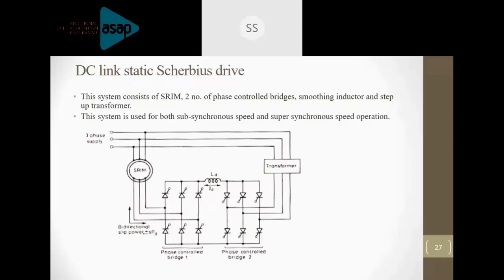These are all already explained with the help of that block diagram. Now we will see what the static Scherbius system is. That part is very important, which is why I have given a very detailed explanation about the static Kramer drive. If you have thoroughly understood it, or understood it to some extent, then it is quite easy to recollect the information and understand the static Scherbius drive. Okay, next slide.